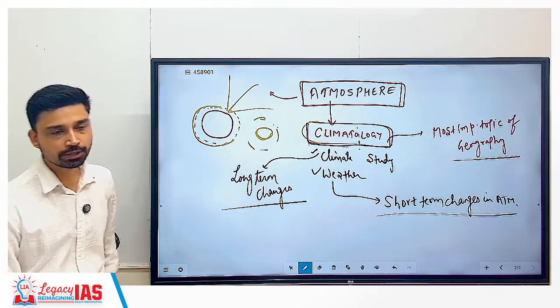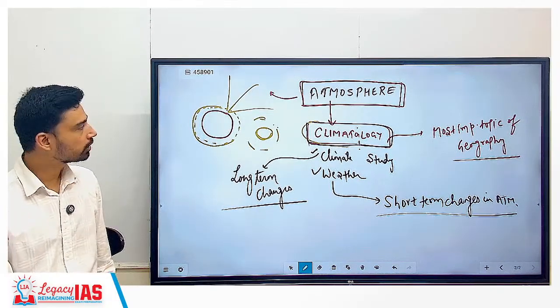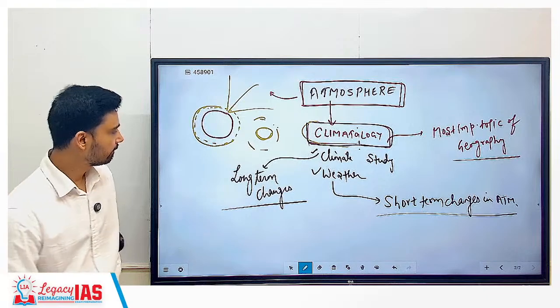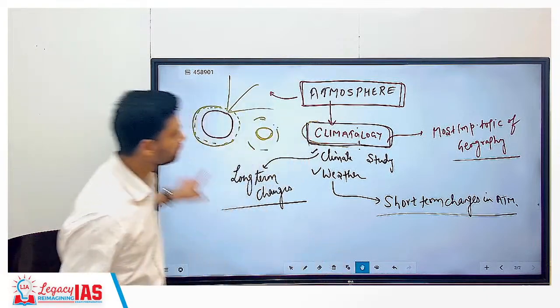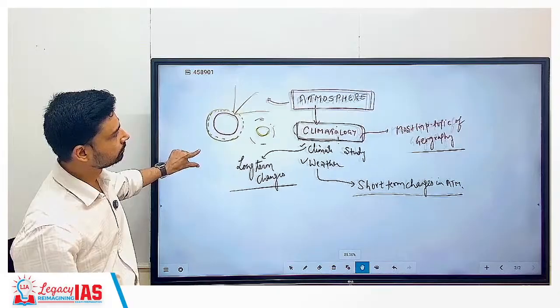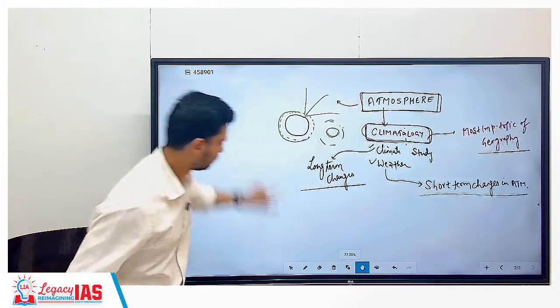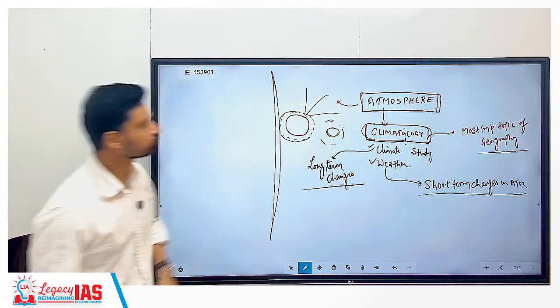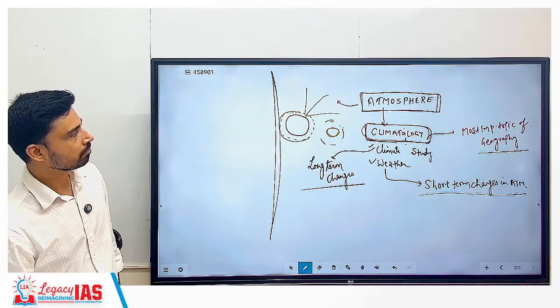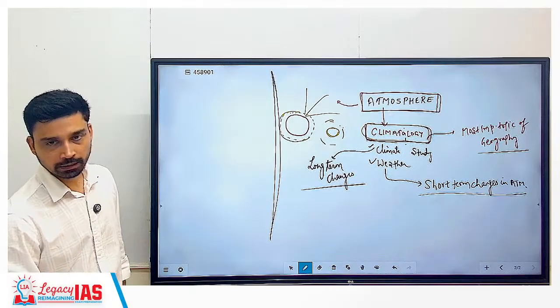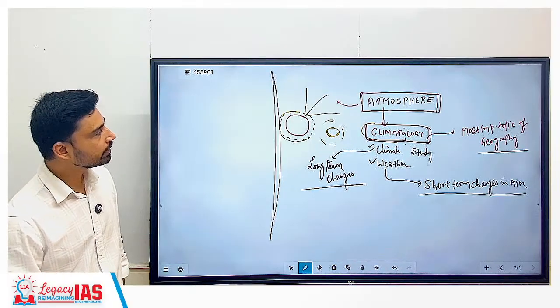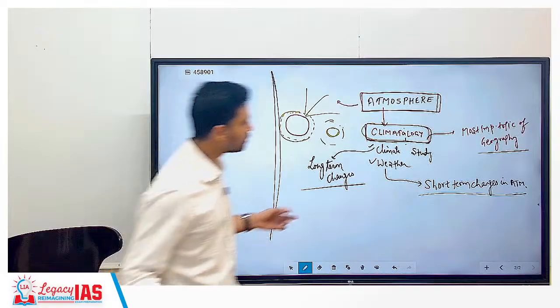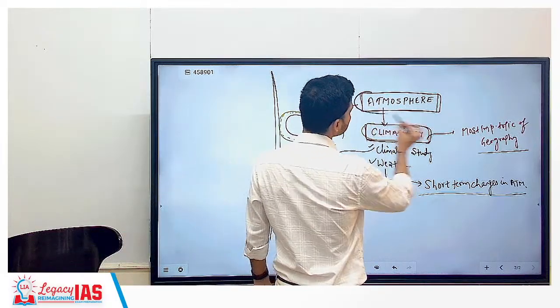So short-term change versus long-term change. And that is weather versus climate. Done? Clear?